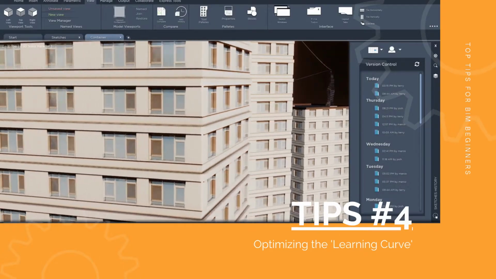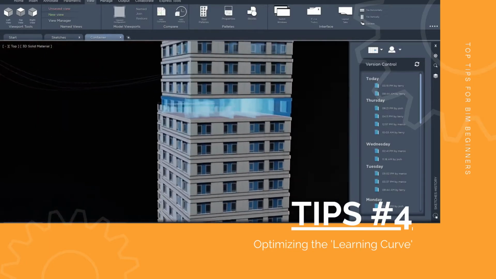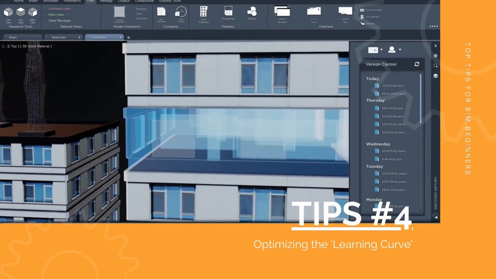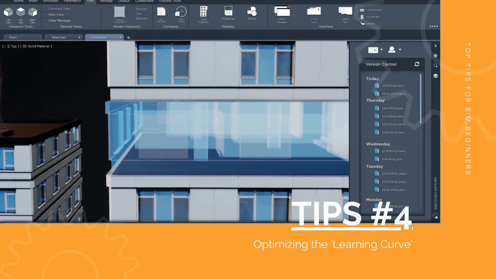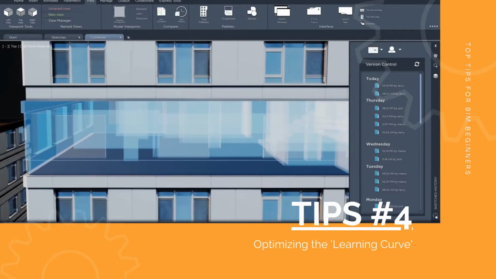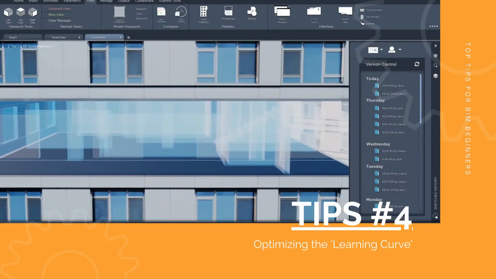Tips number 4. Optimizing the learning curve. Adopting or implementing into a beta project to generate the content flow and to detect the program's weak spots before applying the BIM methodology to the rest of your projects.